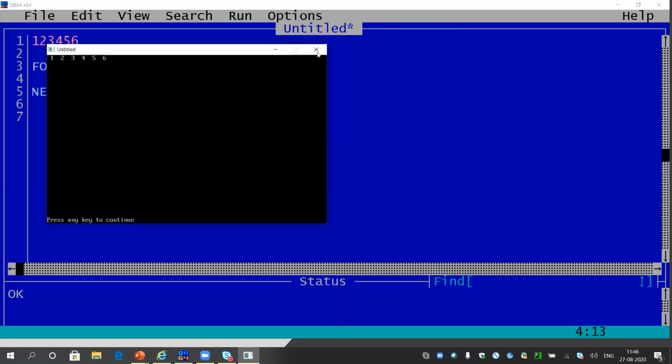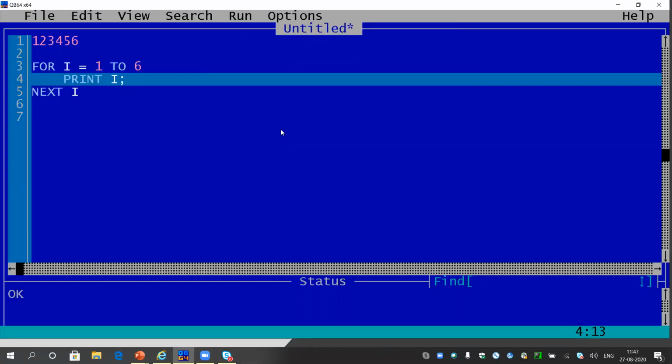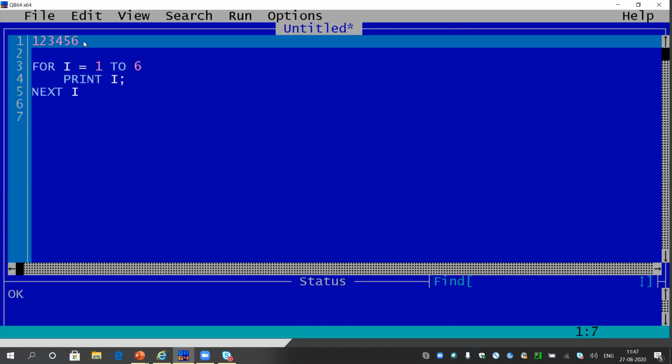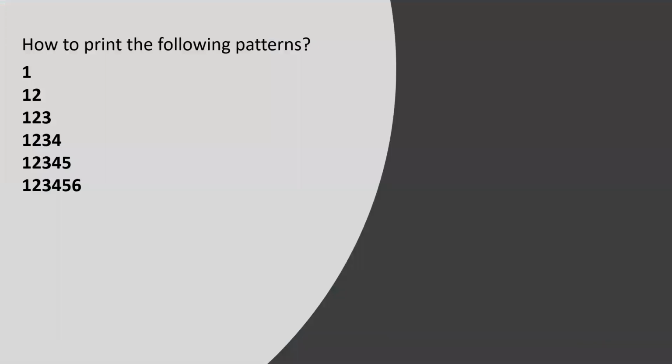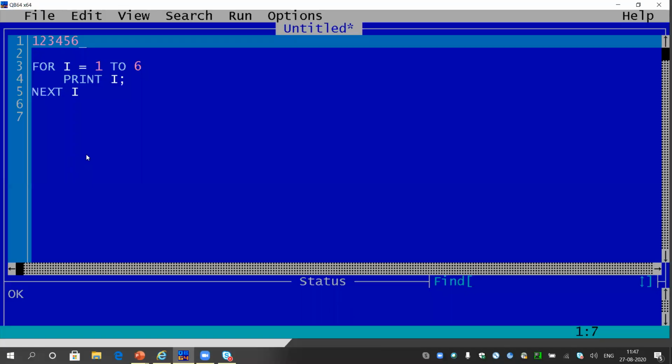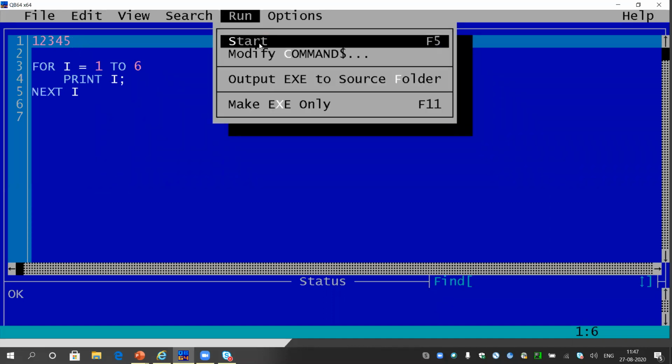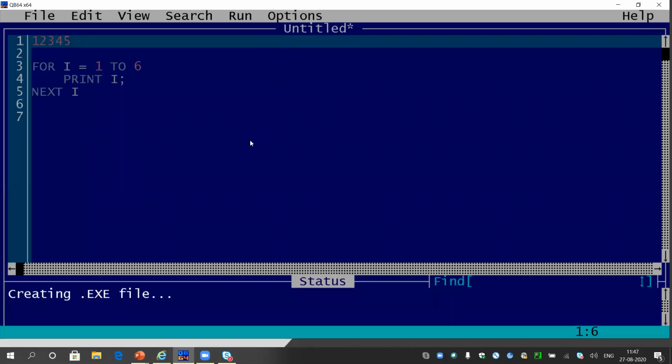Okay, so let me do one thing. I have already printed this line 1, 2, 3, 4, 5, 6. But suppose now I want, as per the program, the second largest line, 1, 2, 3, 4, 5. Just listen carefully. So now I will try to print the second largest line. This is my style of thinking, so I think it is easier to understand.